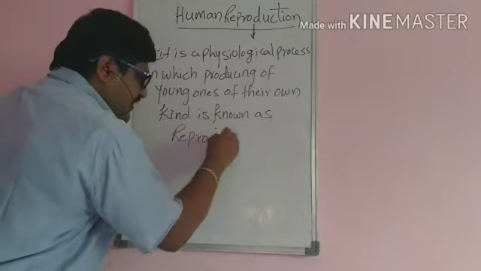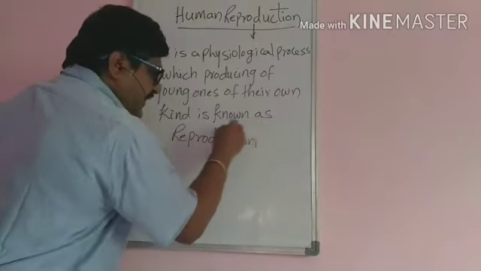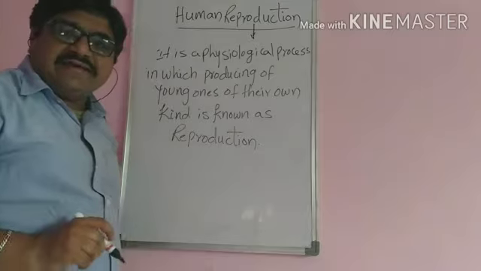So here it is an important physiological activity.